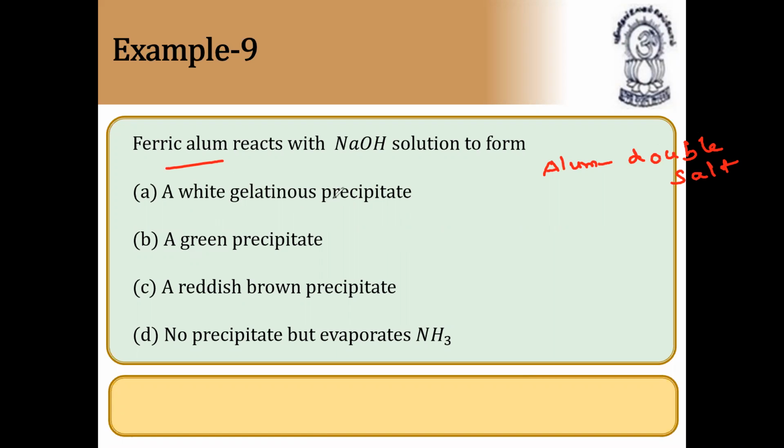The options are: a white gelatinous precipitate, a green precipitate, a reddish brown precipitate, and no precipitate but evolves ammonia. So the answer is a reddish brown precipitate. Ferric alum reacts with sodium hydroxide and forms a reddish brown precipitate. So I'll write the equation.